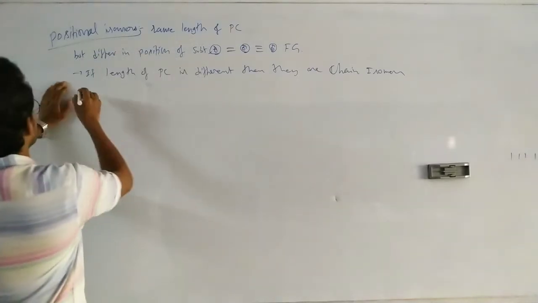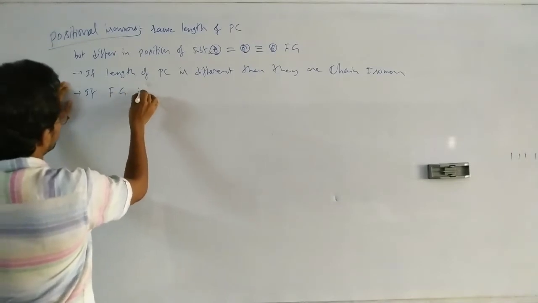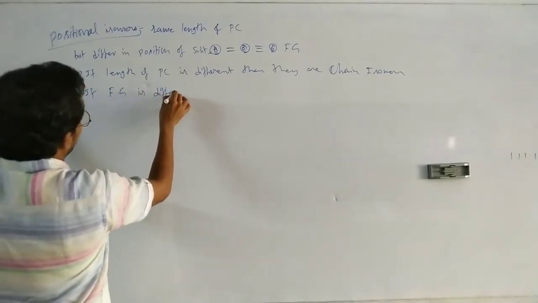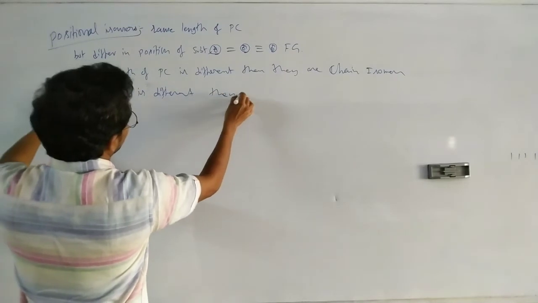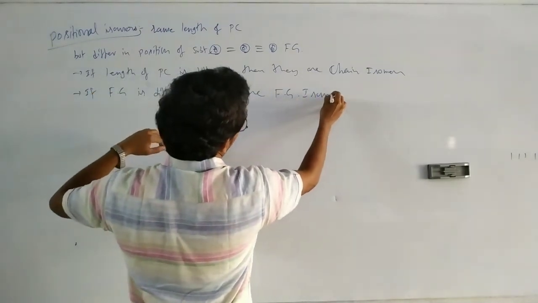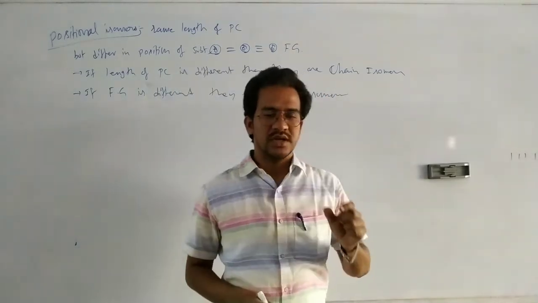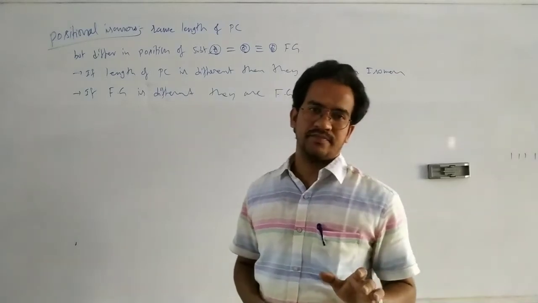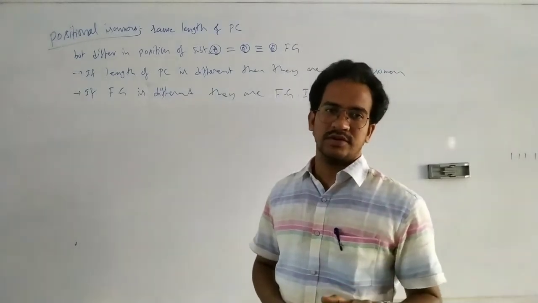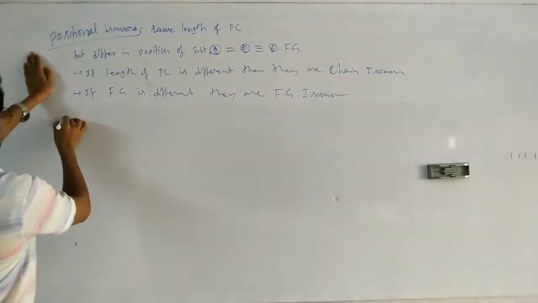So we can write that also. If the functional group is different, they are functional group isomers. So finally, the condition for the positional isomers: same length of the parent chain and same functional group also. So what are the examples?